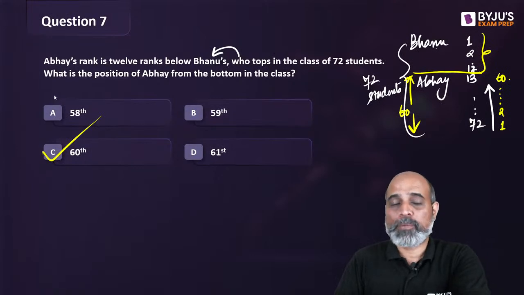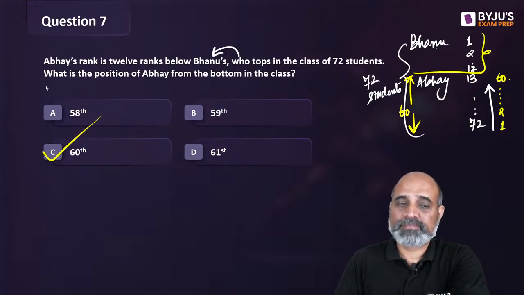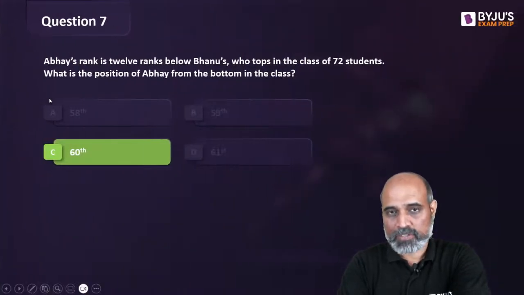Right? Take a moment, think about it. It was below Bhanu's, right? तो 60 आना चाहिए, 59 आना चाहिए, पता चल जाएगा। चलो 68th.